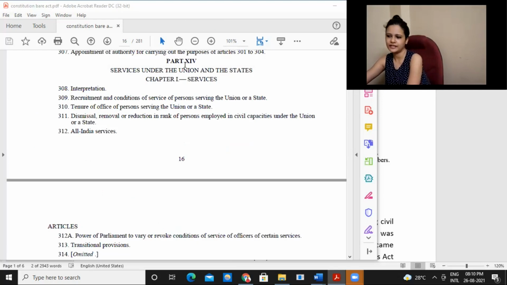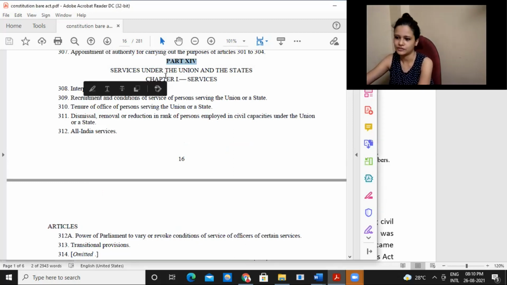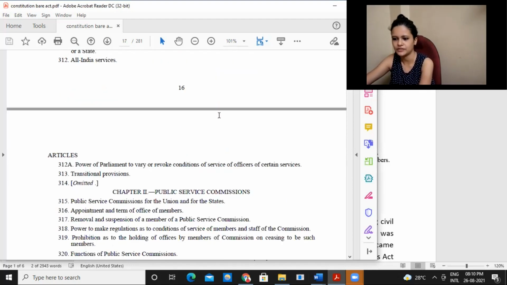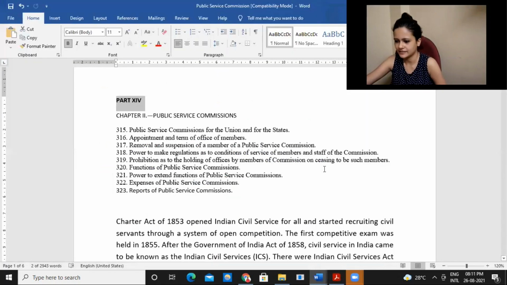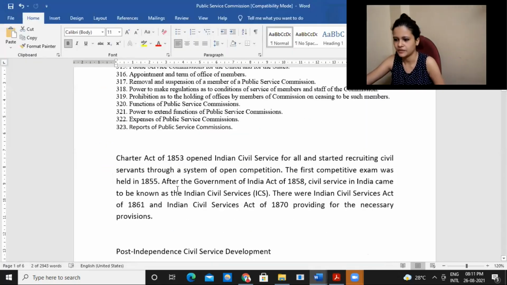So with regard to this topic which we have in the syllabus, it is from Part 14 of the Constitution. It basically has two different chapters. The first chapter is with regard to services, and the second chapter is with regard to the Public Service Commission. And this entire thing is given in that topic from the syllabus.